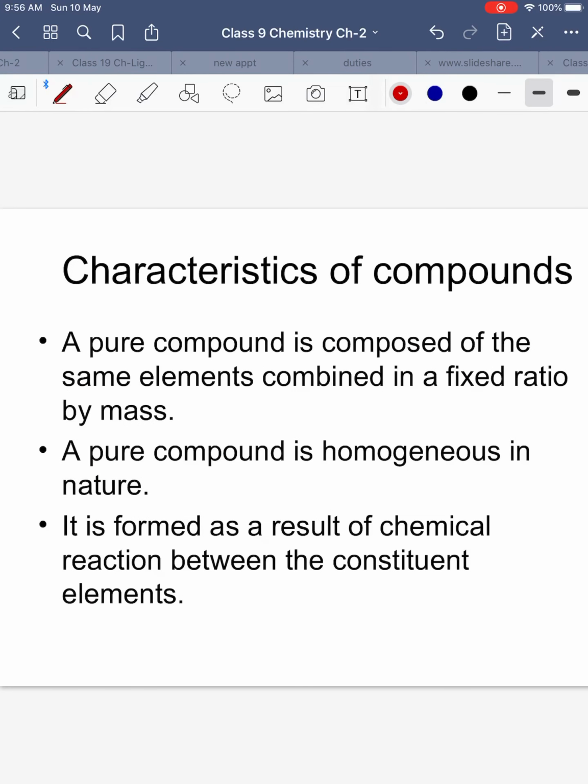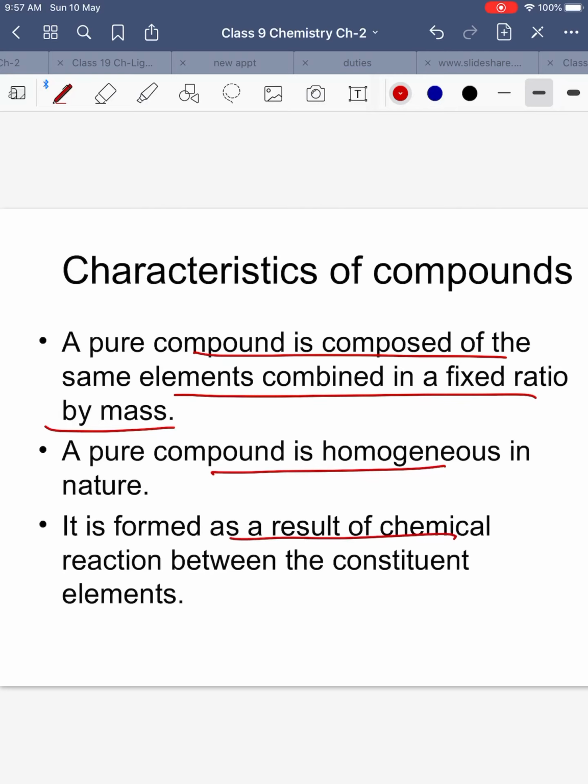Okay, so a compound is composed of the same elements in a fixed ratio by mass. A pure compound is homogeneous. Homogeneous means something which has the same composition throughout. If I take a water molecule, you pick from anywhere from the water sample, that will be made up of H2O, two atoms of hydrogen, one atom of oxygen. Okay, so the basic constituent remains the same, that is why it is called homogeneous.